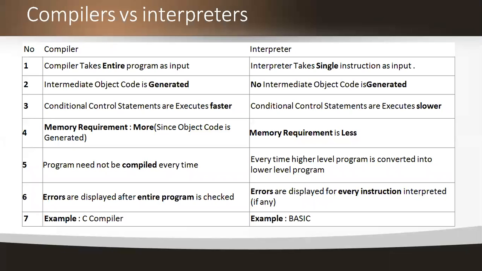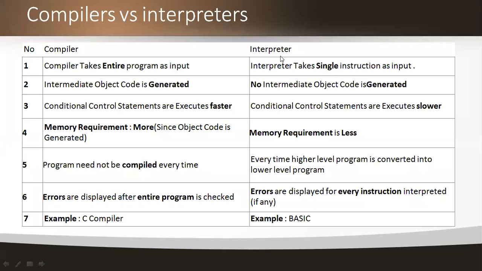But while coming to the interpreter, I am doing line by line compilation. So I am interpreting my program instructions in a line by line manner. But in the compiler, the entire program I am compiling at a time.